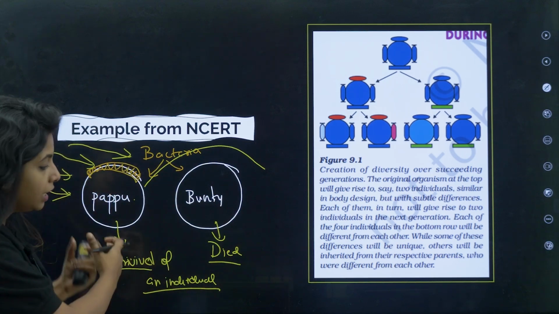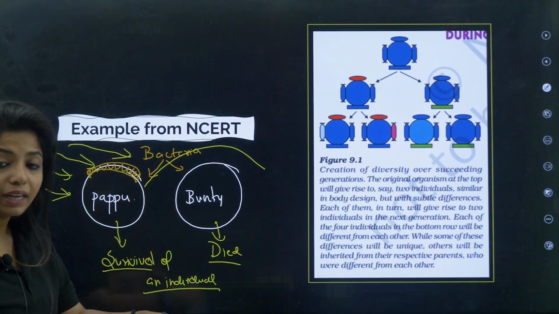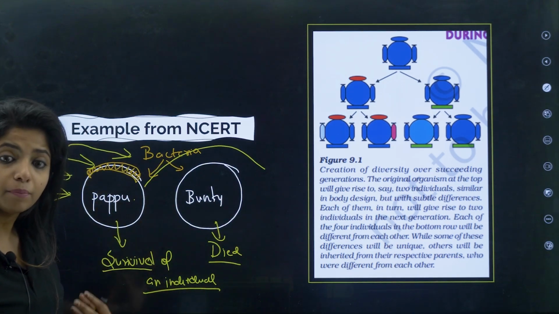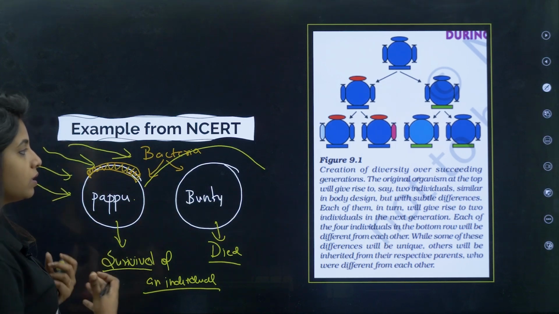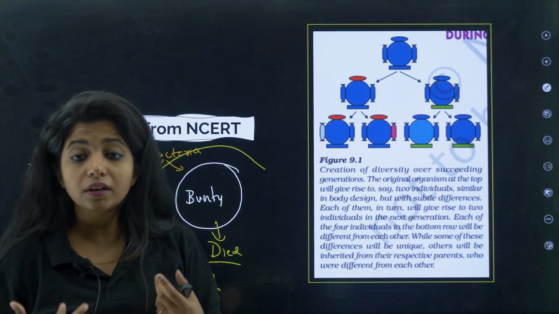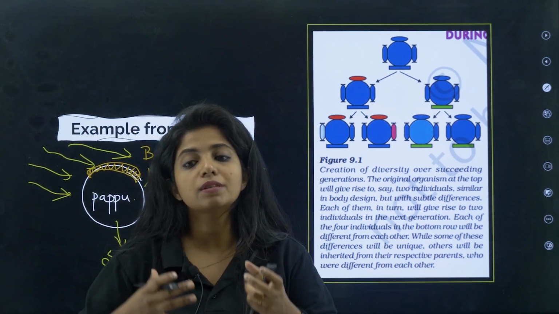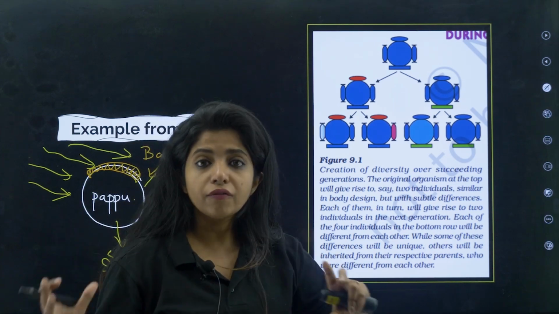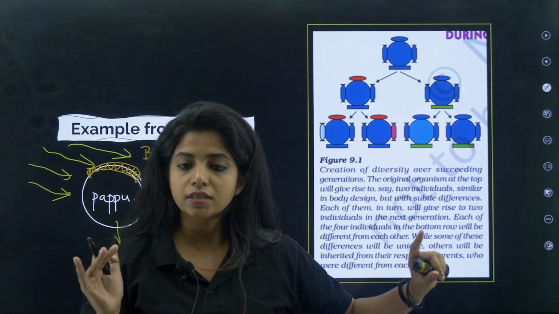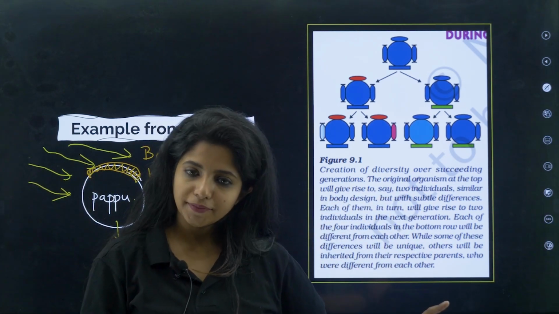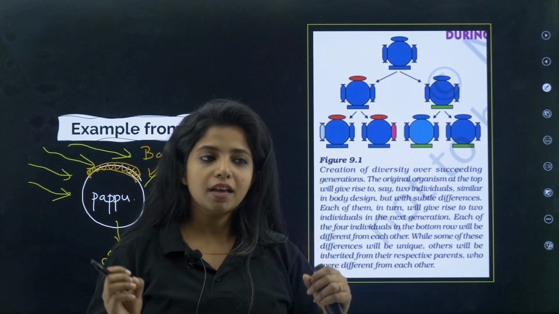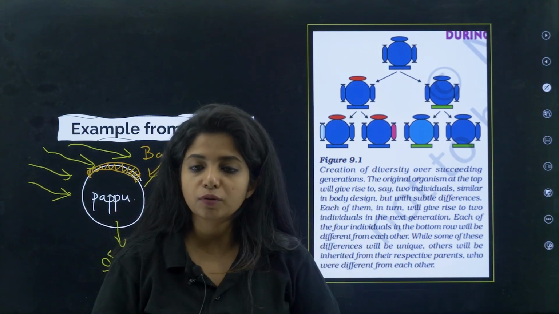This is a bacteria, right? It will divide itself and maintain that species. So this is why we say that variations are really important, because variations help in survival during unfavorable environmental conditions as well, and variations help in the species survival and continuity of the species.